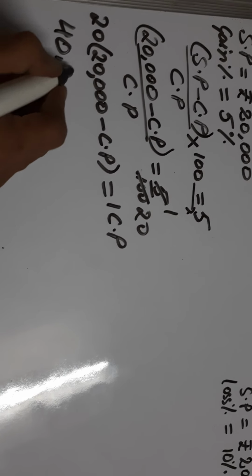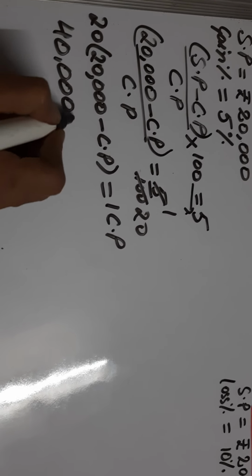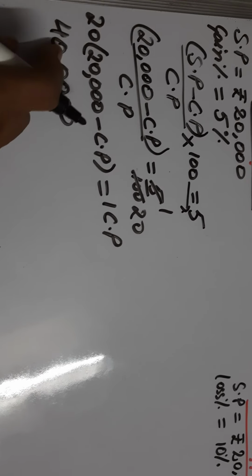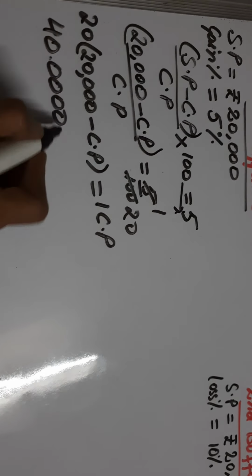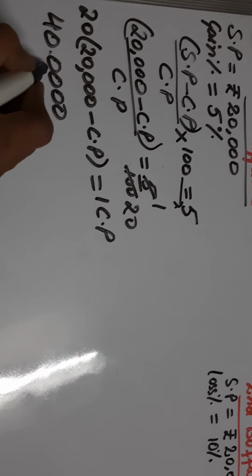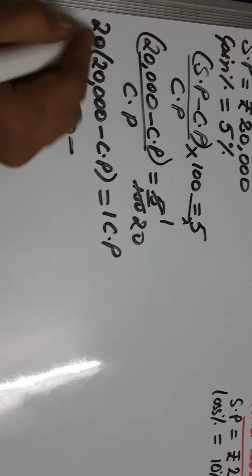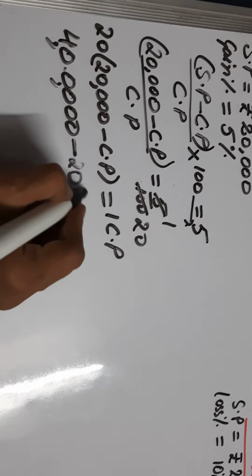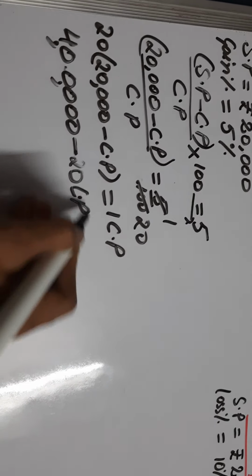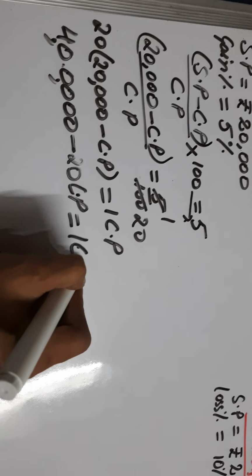1, 2, 3, 4, 5. So like this, you will get 4 zeros. 4, 5. 1, 2, 3, 4, 5. Be very careful while placing the zeros. Minus 20 into CP is 20 CP is equal to 1 CP.